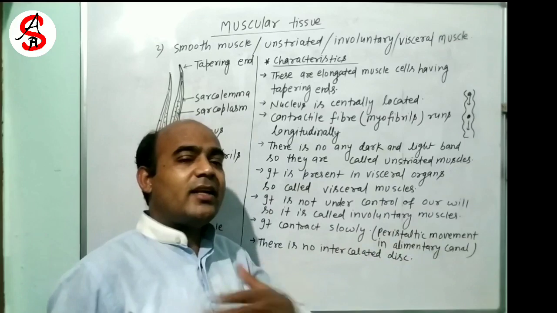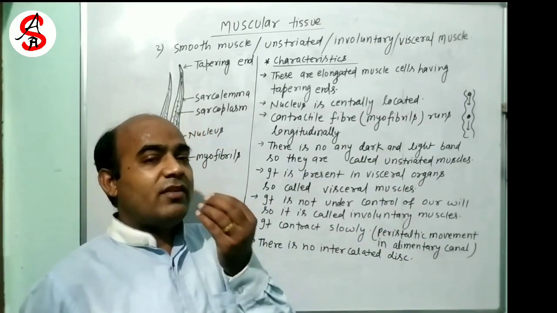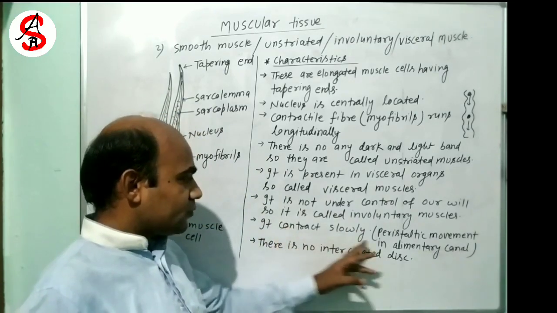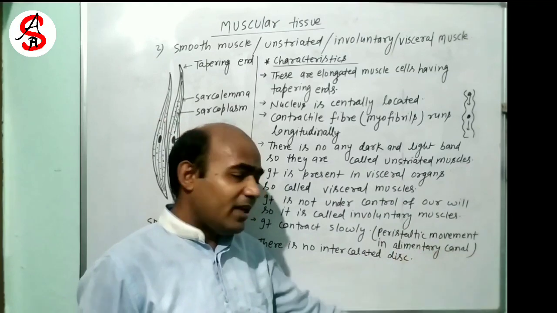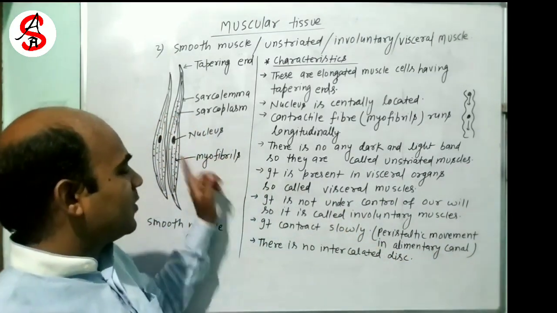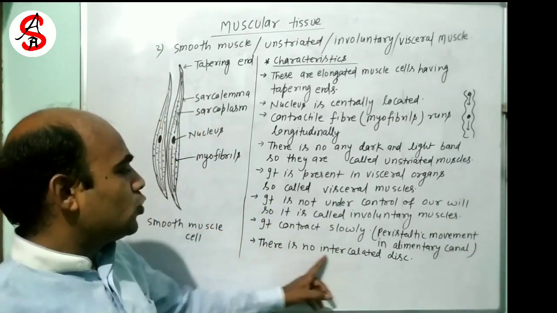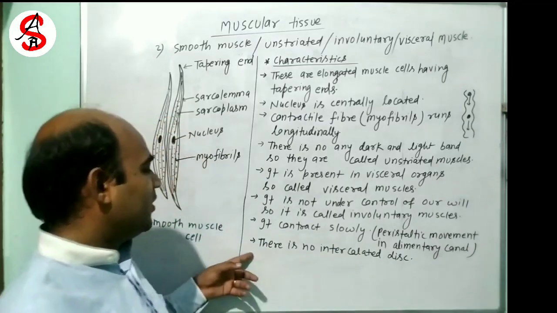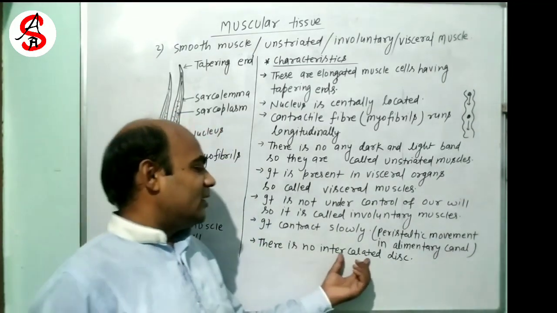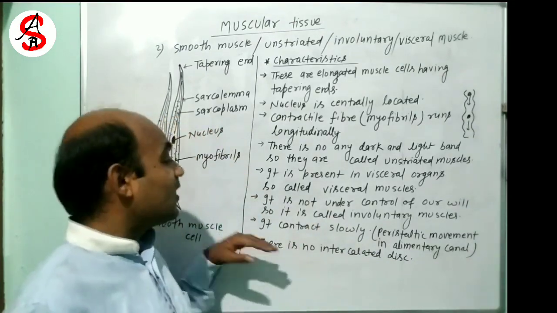The alimentary canal is the gut, the pipe which is present from mouth to the anus. Peristaltic movement is present in the alimentary canal, and this is due to the movement of smooth muscle. It has slow contraction. There is no intercalated disc. Intercalated discs are special dark patches. It will be discussed in the cardiac muscles.